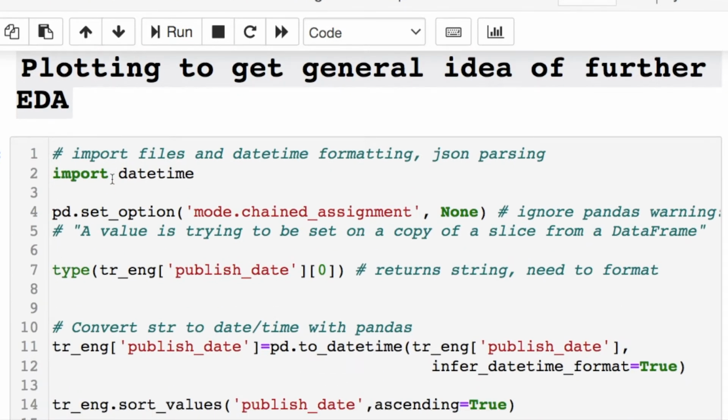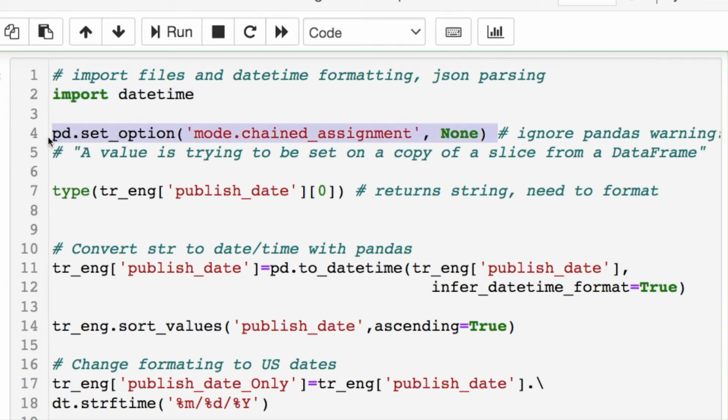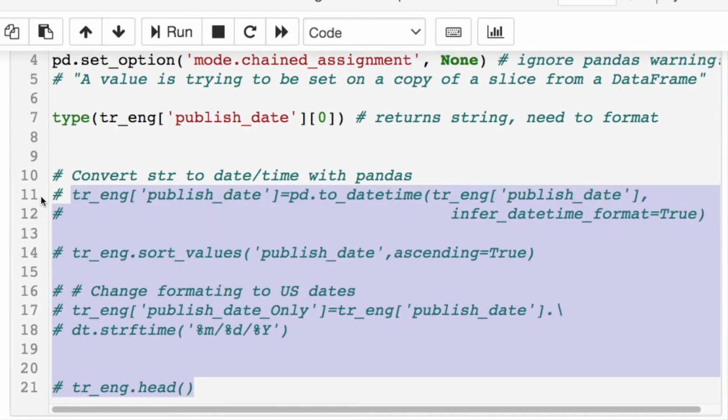To get ready to do some plotting, we need to do some datetime formatting. So we call that in, and here the highlighted portion, pd.set_option, allows us to deal with that error message from above. Where I have None, there are parameters you could put here. I'm not sure what they are because I'm new to this one, but you can look at that in the documentation. Let's do this so we can go line by line and see what's going on.